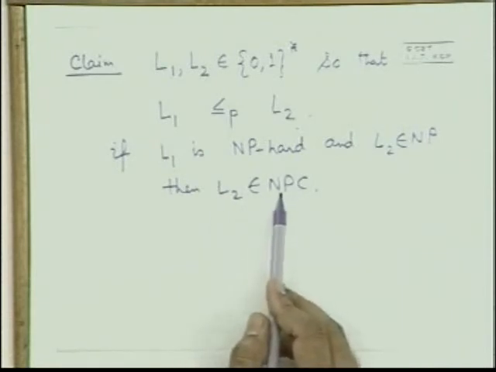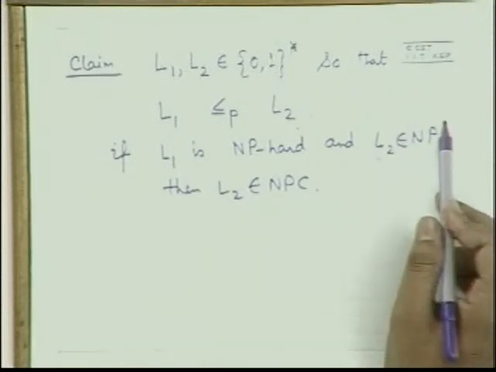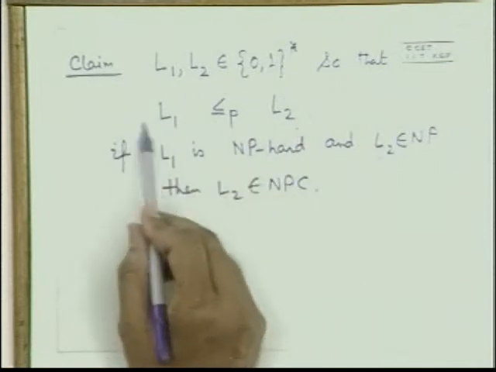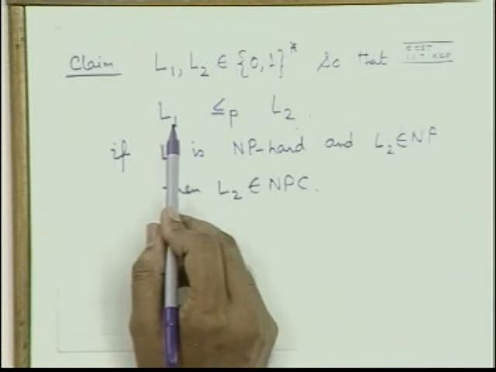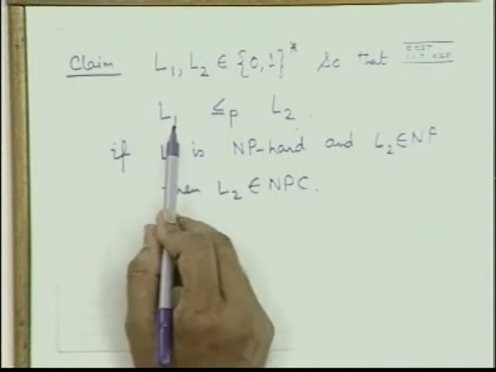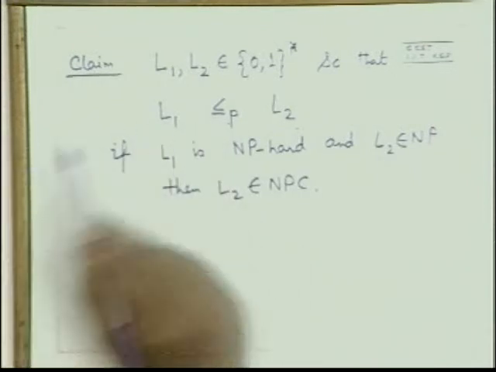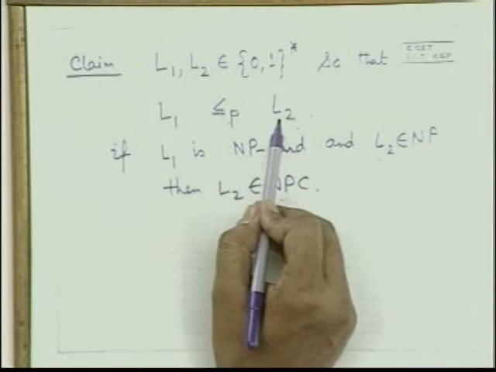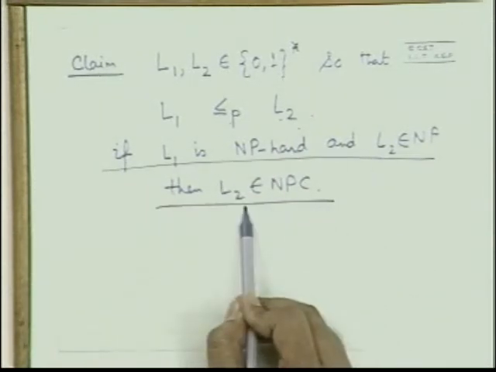The first condition for NPC is satisfied here, L2 is in NP. The second condition is satisfied by this, if L1 is NP hard. Because if L1 is NP hard, again I repeat, all problems in NP can be reduced to L1. By this reduction, in conjunction with that reduction, all problems can be reduced to L2 also. So if these two conditions are satisfied, then L2 is also NP complete.